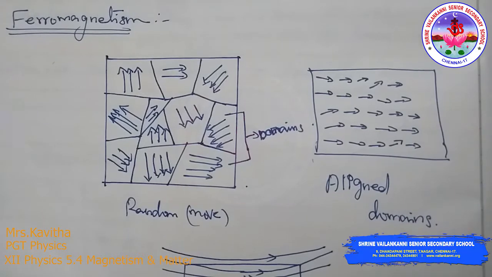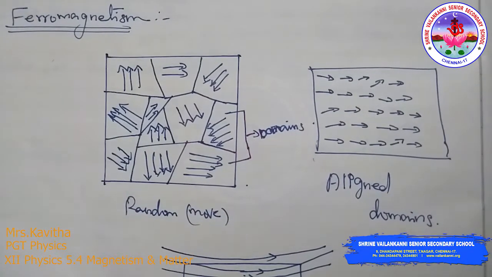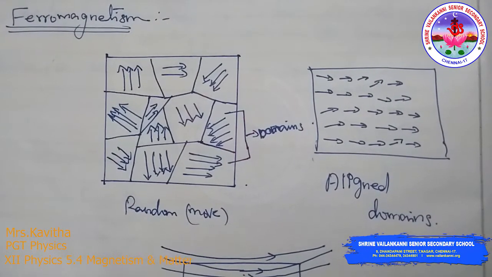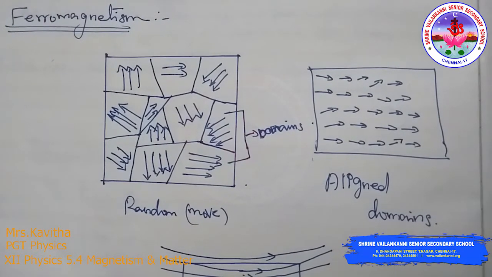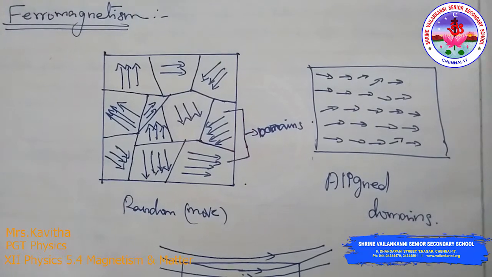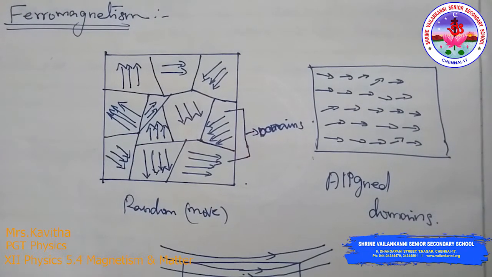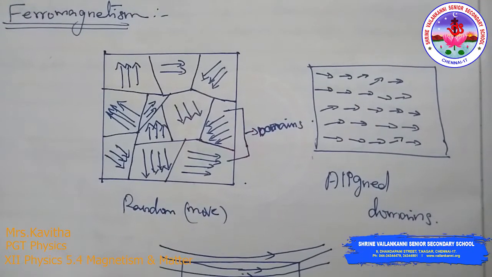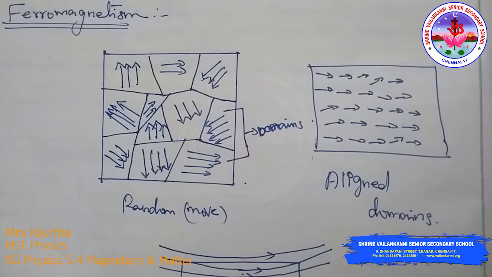Now the ferromagnetic material. When a ferromagnetic material is placed in a magnetic field, all the domains align themselves along the direction of the magnetic field, leading to the strong magnetization of the material, which is along the direction of the field. That's why the magnetic substances are very strongly attracted by magnets.